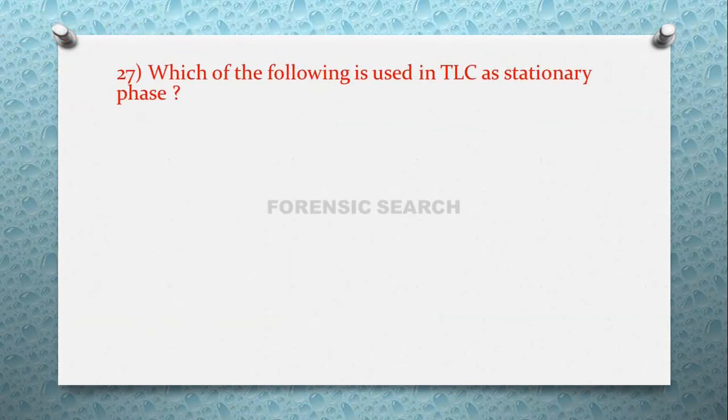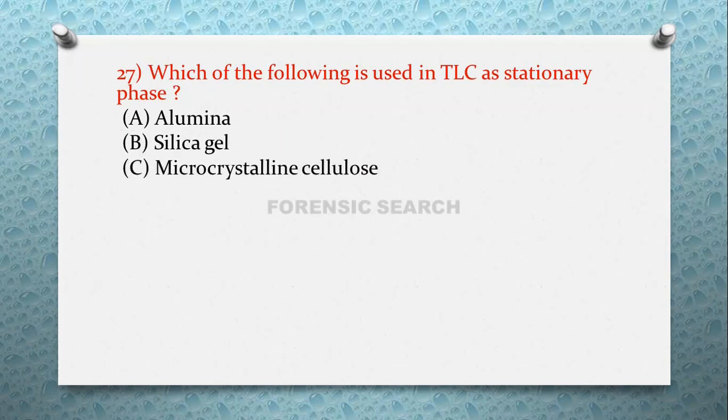Then the next question is, which of the following is used in TLC as stationary phase? Option A, alumina. Option B, silica gel. Option C, microcrystalline cellulose, and option D, all of the above. So the correct answer of this question is all of the above. All this material is used as stationary phase in thin layer chromatography.